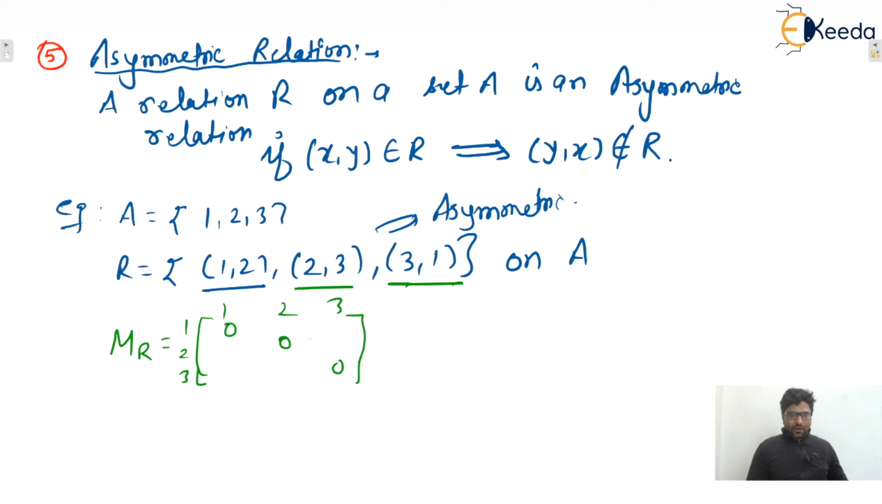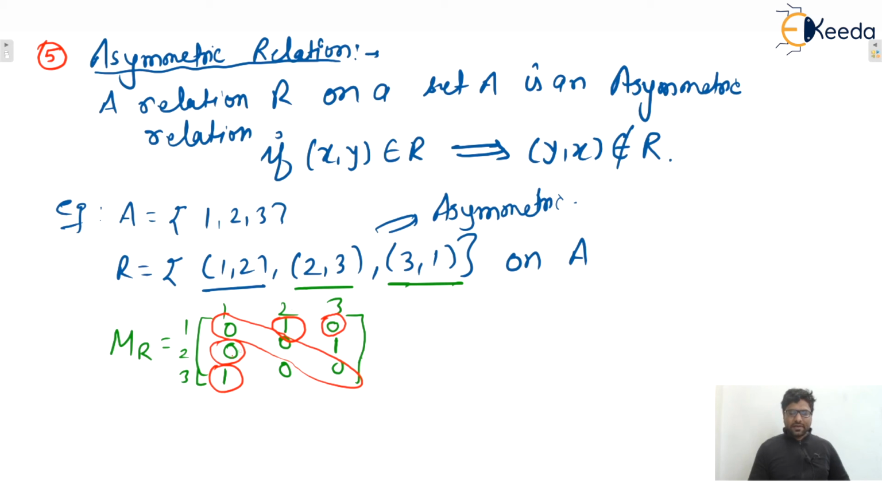And let's say here (1,2) is present, and then (2,3) is present, and (3,1) is present, isn't it? So if we treat the diagonal elements as a mirror, then if at an off-diagonal position there is 1, then at the corresponding position in the mirror image there is guaranteed to be 0, because if (3,1) is present, then (1,3) must not be present. Similarly, (1,2) is present, so (2,1) must not be present, so here there is 0, isn't it?